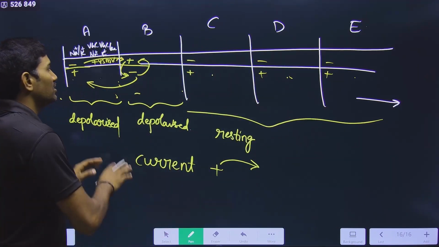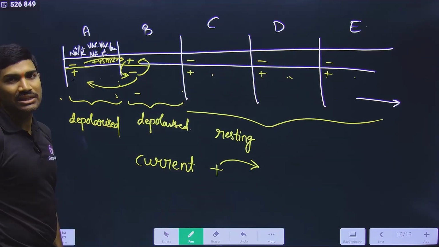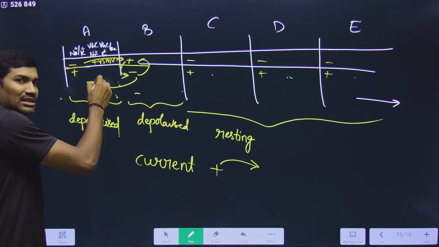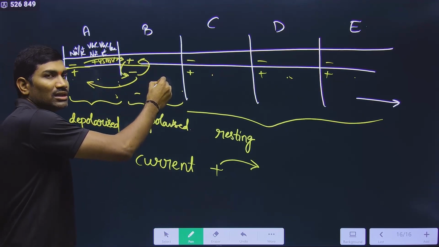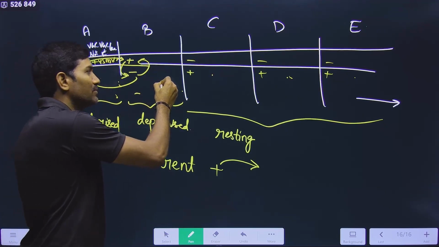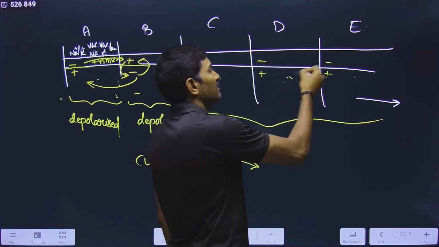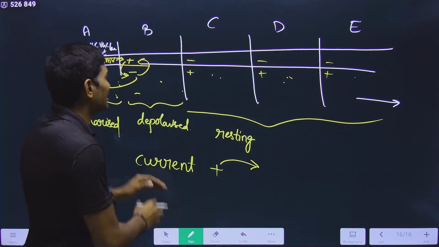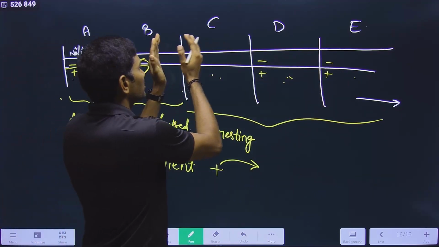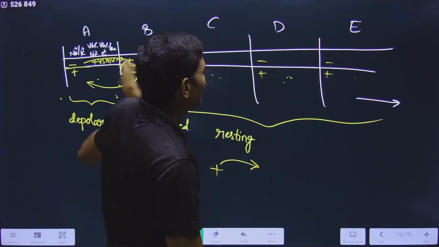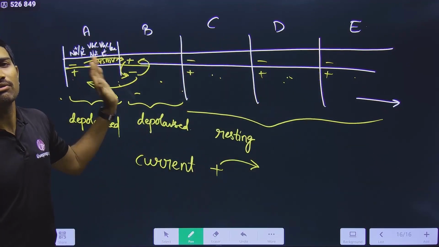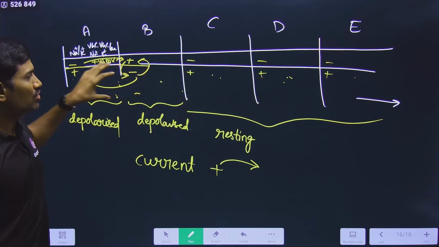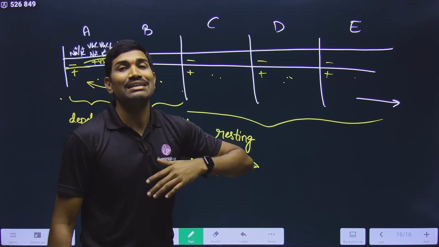The depolarization in this one will induce depolarization in this, and in the next one, and the next one. In this way the action potential goes from this to this, segment-wise, one after the other. This is exactly how the nerve impulse is conducted.